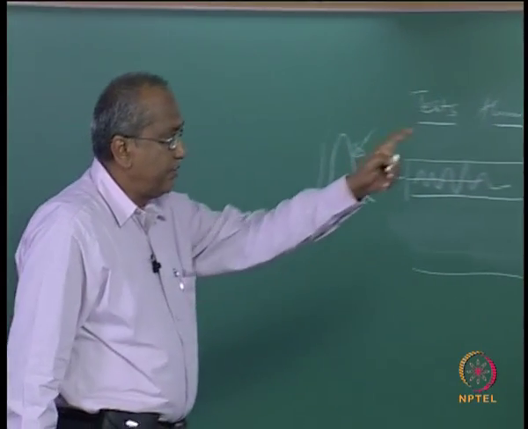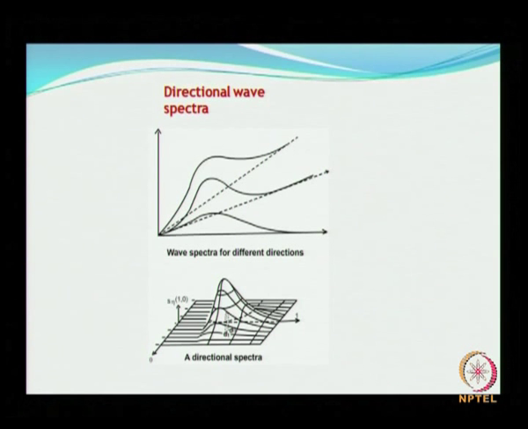Before going into that, this is how the distribution would look. The top figure shows the distribution of energy. If you take one single wave spectrum, say as a function of frequency for a particular direction or vice versa, on the y axis it will be the energy or amplitude square, which is referred to as spectral density.